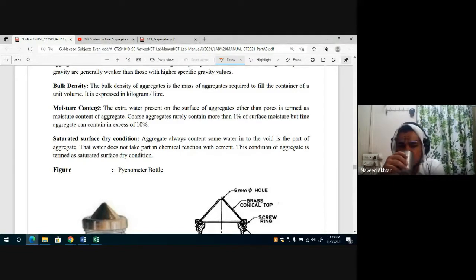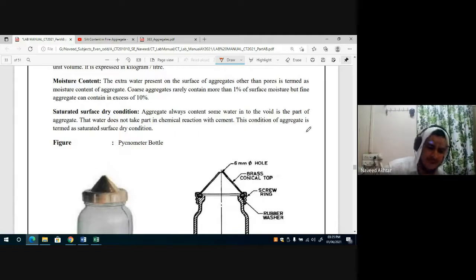Anybody? Does anyone know what saturated dry surface condition means? No? So that is the saturated surface dry condition.